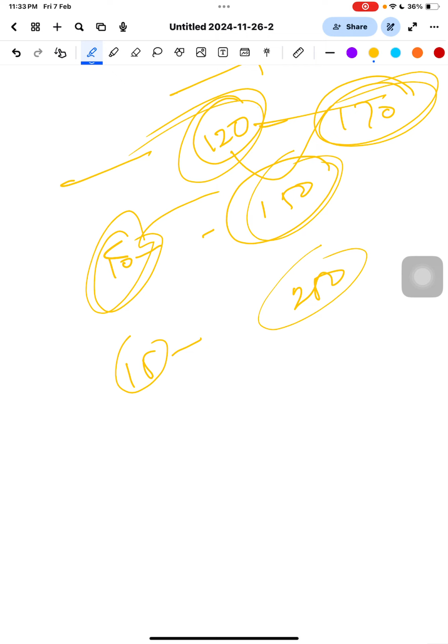This is the mistake people actually make, because you people think that if I write 170, I will get more marks. Actually it is not so, because they are not going to count the words one by one, like this is one word, two words. They will understand that it is an average of 120 words, and that is enough. It means we have to be very crisp and clear in our answers.